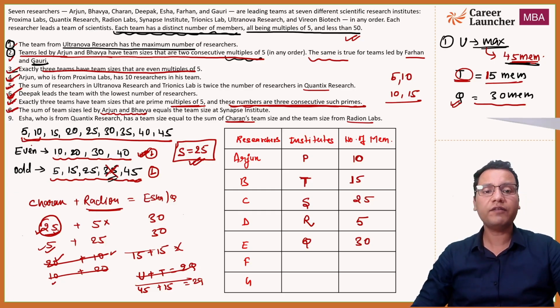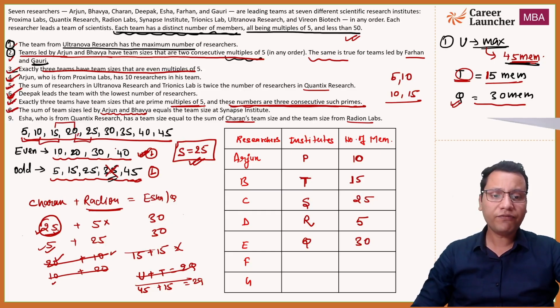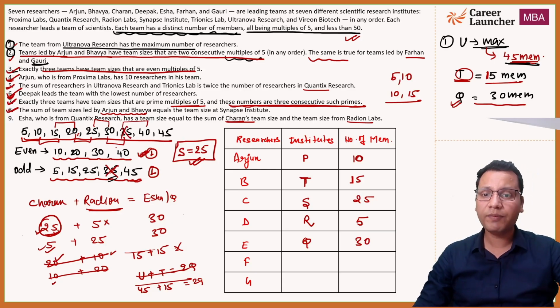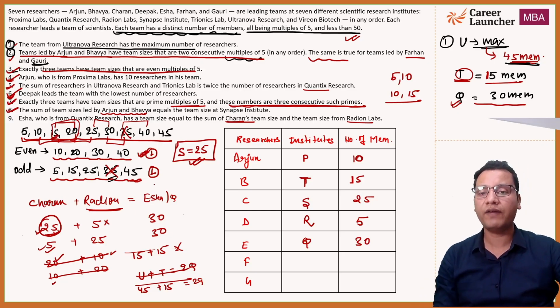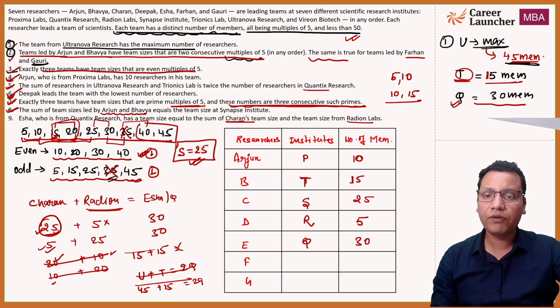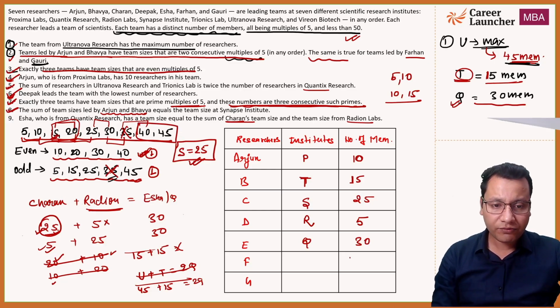5 and 10 is a consecutive multiple, but 5 and 10 is already used. 10 and 15 already used. 15 20 already used. 20 25 already used because S has 25. 25 30 already used. 30 35 used. 35 40, 35 cannot be in our table, so it cannot be used. And 15 and 20, 15 is already used, so 15 and 20 cannot be with the F and G, right? So we are only left with 40 and 45. So now this will be either 40 or 45, and this will be 45 or 40.